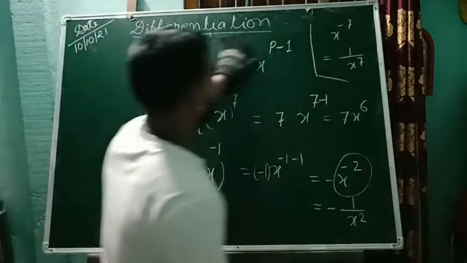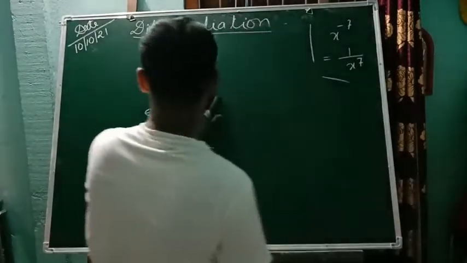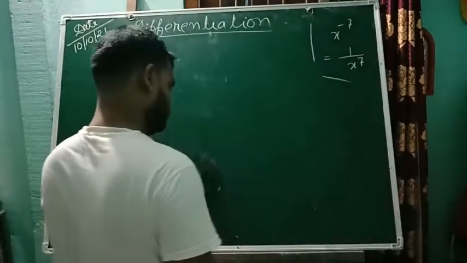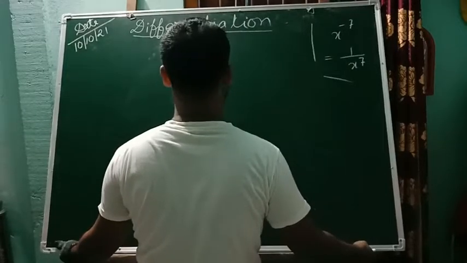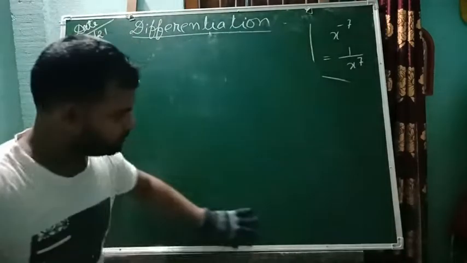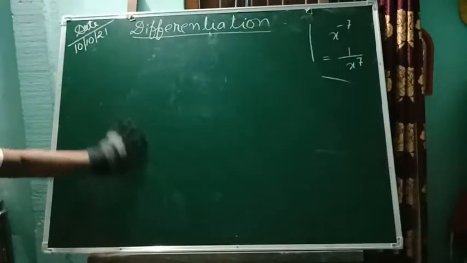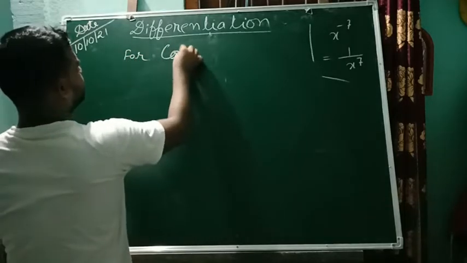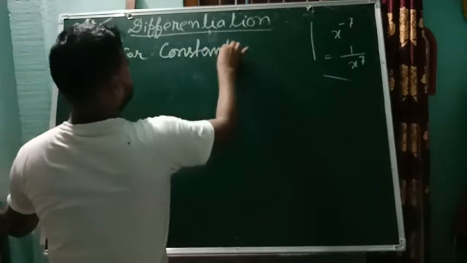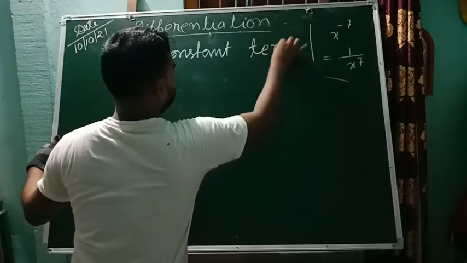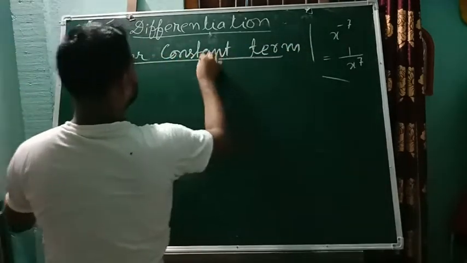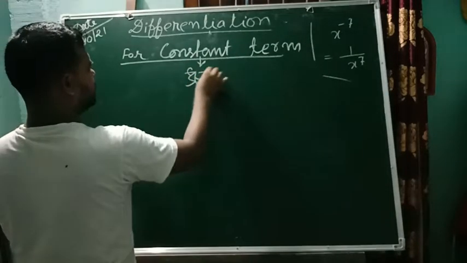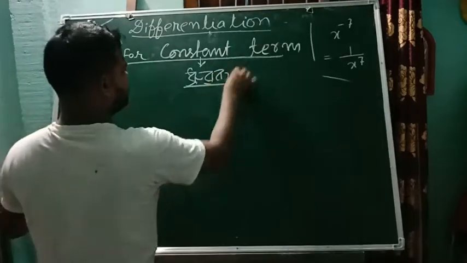Okay. Now we come to problem number 2. So this was the first formula. Again for constant term. In Assamese constant is called dhruvok. Any number.